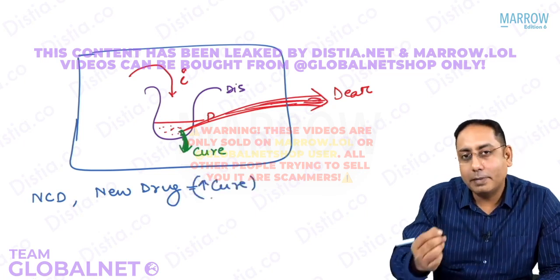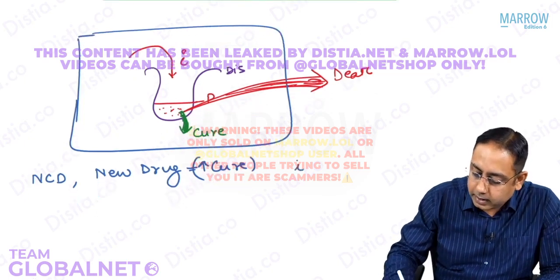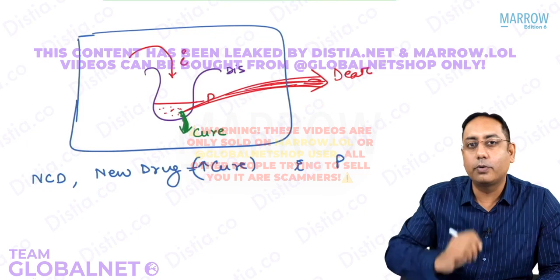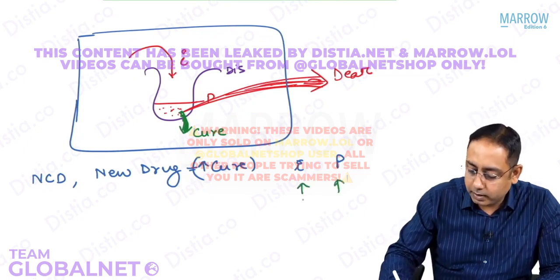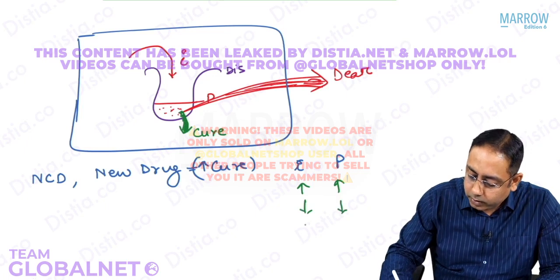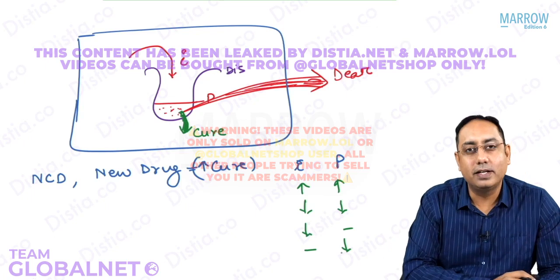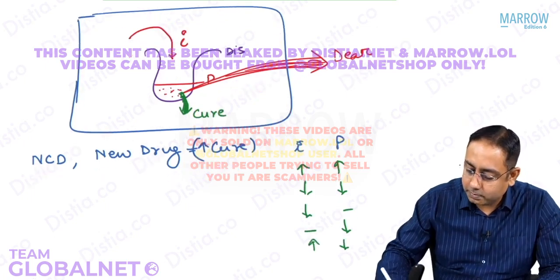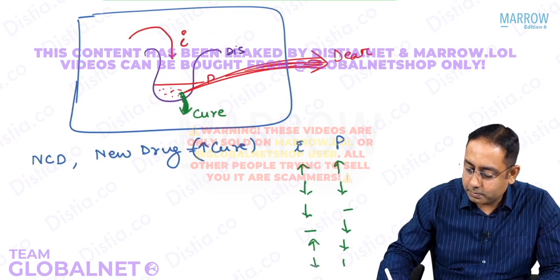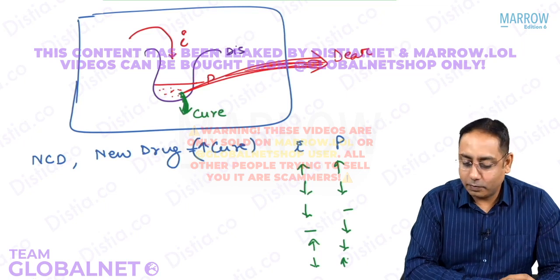So if the cure is better or there is a new drug, what will happen to the incidence and what will happen to the prevalence? This you are going to tell me. Can you tell me whether the incidence will increase, prevalence will increase, or they both will decrease, or only incidence will decrease, prevalence will not, or only prevalence will decrease, incidence will not? What do you want to say? Or do you want to say that maybe incidence increases, prevalence decreases, or incidence decreases, prevalence increases, whatever options you can take?